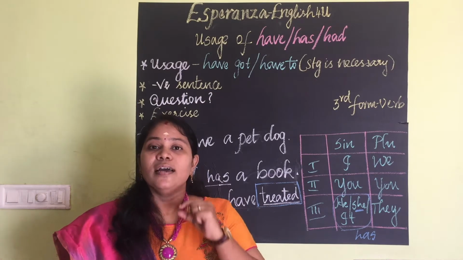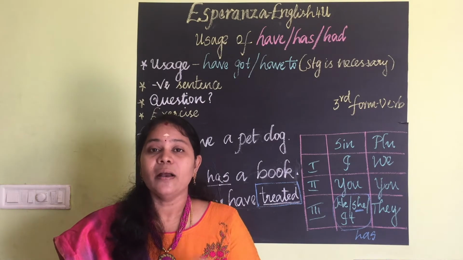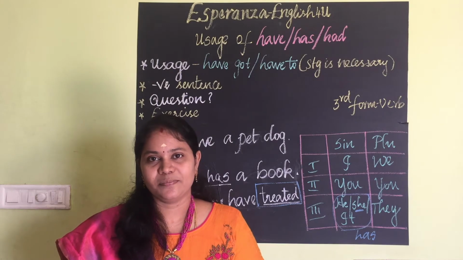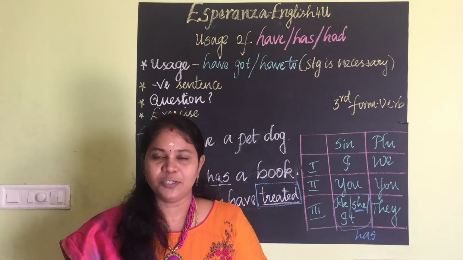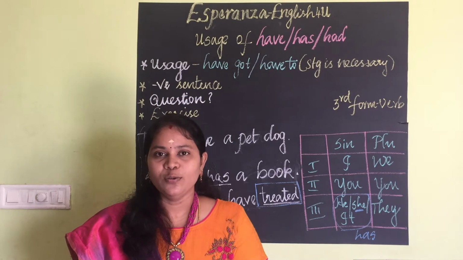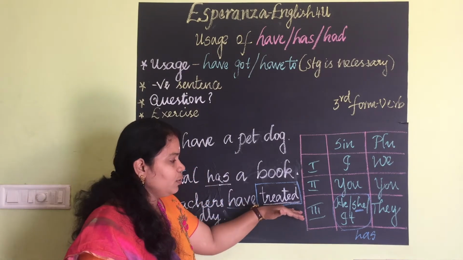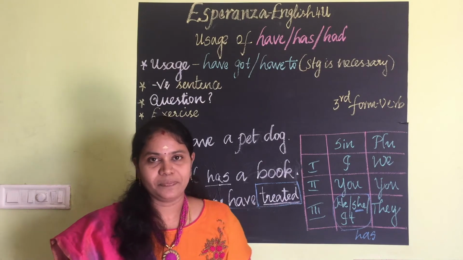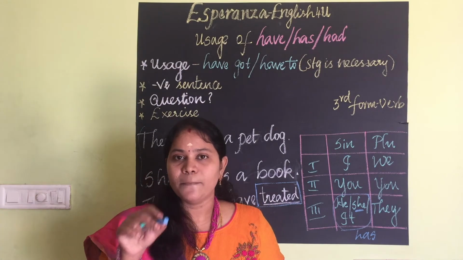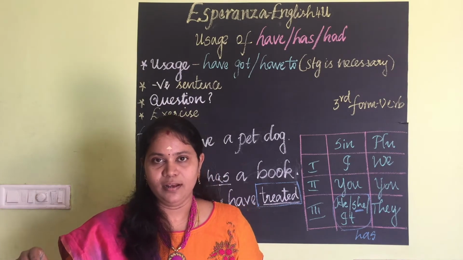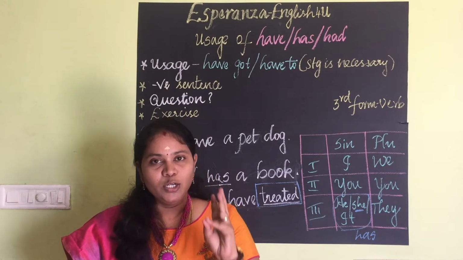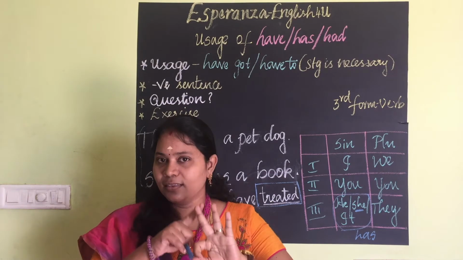And it is important for making perfect tenses, present perfect or past perfect. If we are using perfect tenses, along with the have form verb, we have to use the third form of the verb, that is the past participle. Know, knew, known. That is the third form.